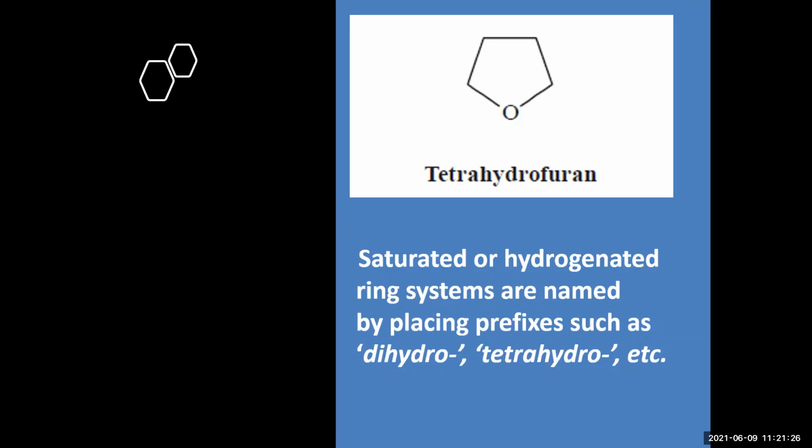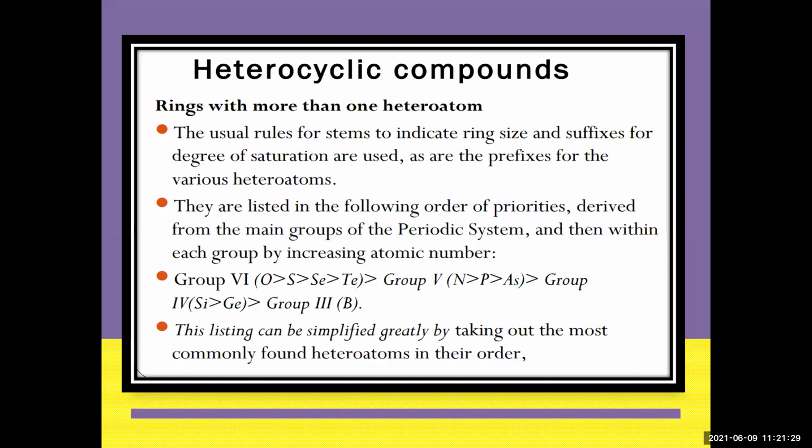Let's go for the heterocyclic compounds with more than one heteroatom. Till now we have studied only one. Now what is the nomenclature used when there is more than one heteroatom? Usually the rules for the stems, which indicate the ring size, suffixes, the degree of unsaturation, and prefixes for the various atoms, remain the same as for the first one. They are listed in the following order of priority. Here their position in the periodic table determines their priority in the naming.